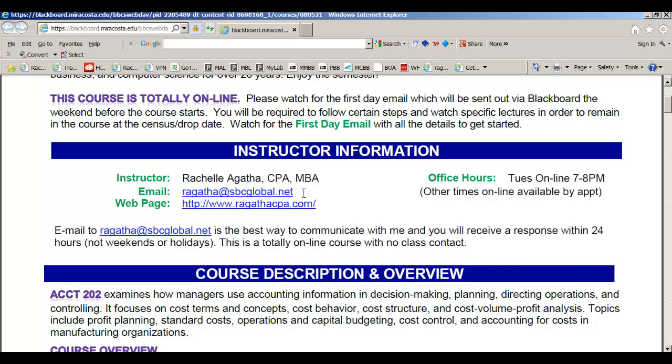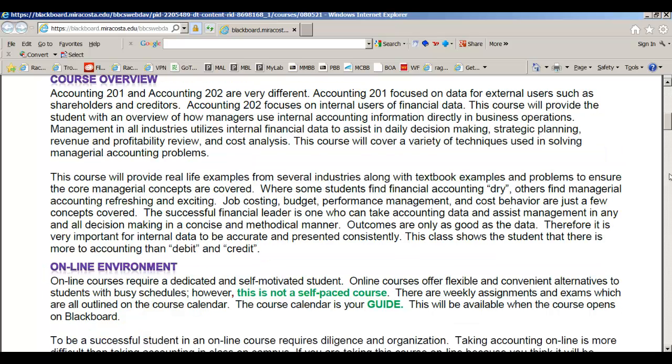Here's my email address. Please note that I answer email at ragatha@sbcglobal.net, and here's my website. If you took any other classes from me in the past, I did redo my website, so please make sure you start from the main page at ragathacpa.com so the old pages don't come up. My office hours are on Tuesday nights, 7 to 8 p.m. online, which means I'll be on my email during that time and can answer you right away. Otherwise, you can expect an answer from me when you email me within 24 hours.